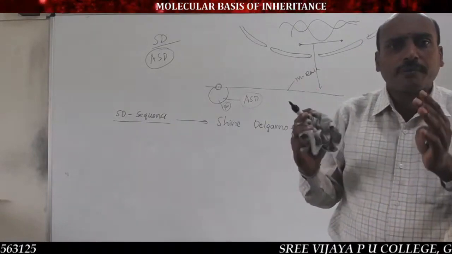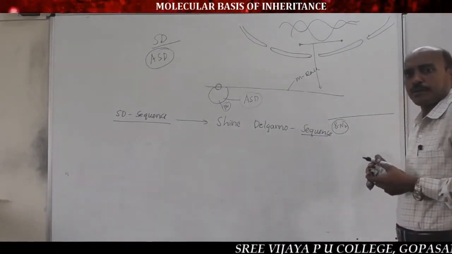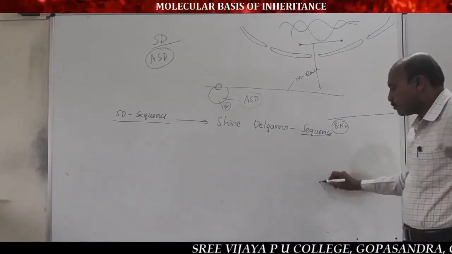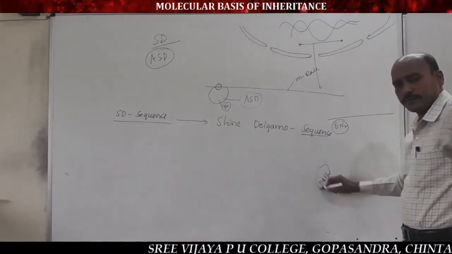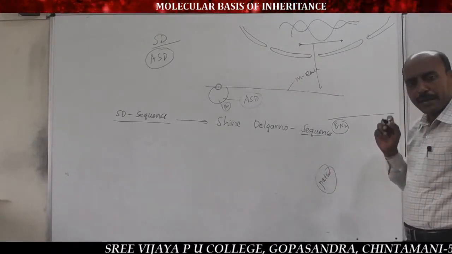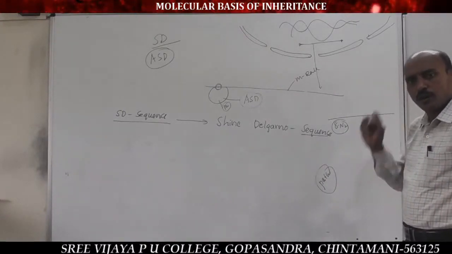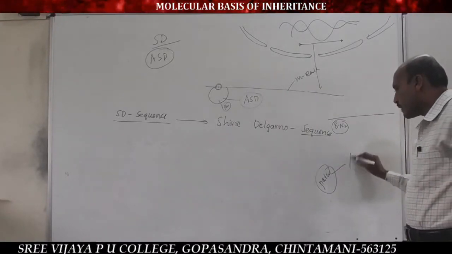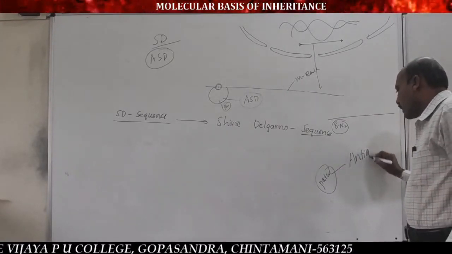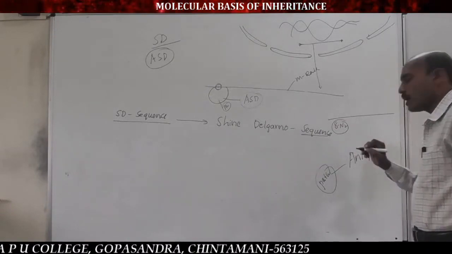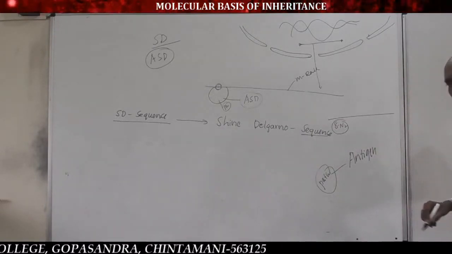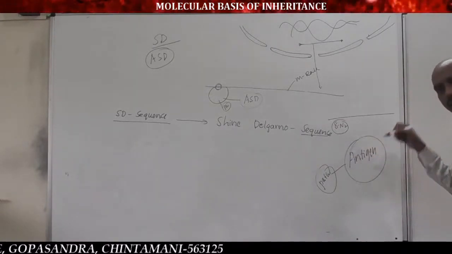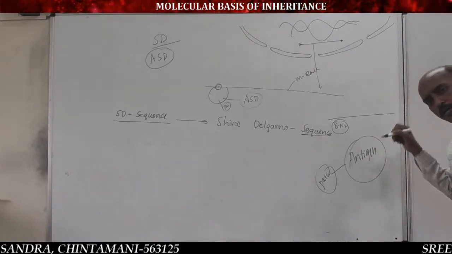antigen and antibody reaction. For example, see, if a pathogen enters our body, any pathogen infecting our body will secrete antigen, a foreign chemical substance. The antigen enters our blood.